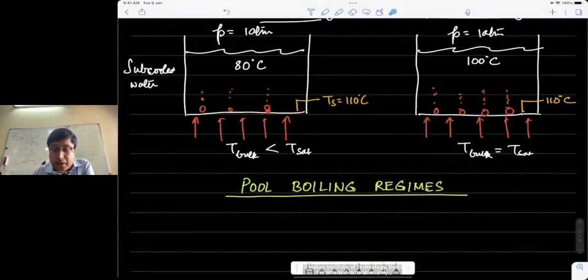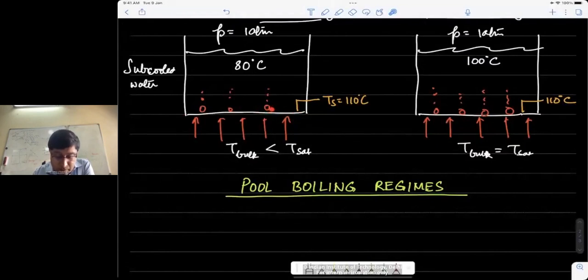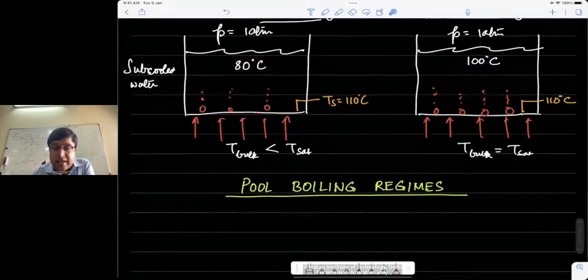Locally, the liquid is at a higher temperature. It may have reached a saturation temperature. You understand that? No, sir. See, when I say bulk temperature, think of it as a temperature which is far away from the surface. It's not that the whole liquid is at 80 degrees Celsius.